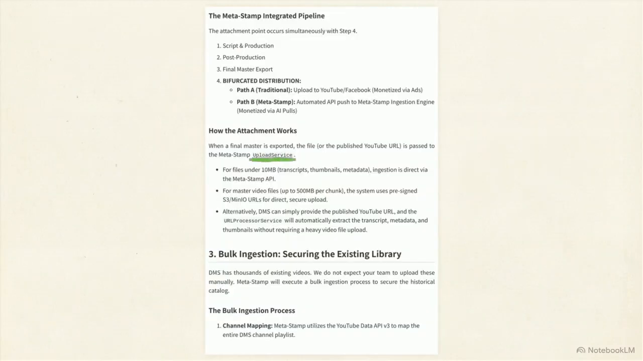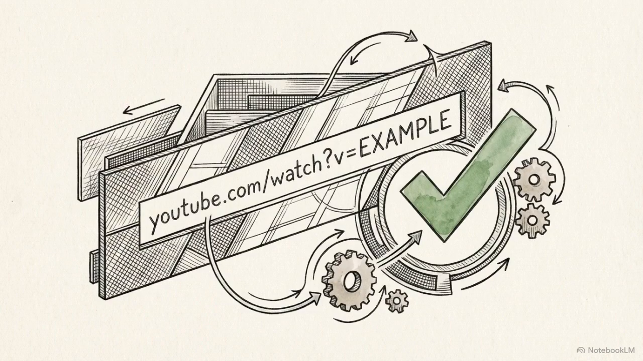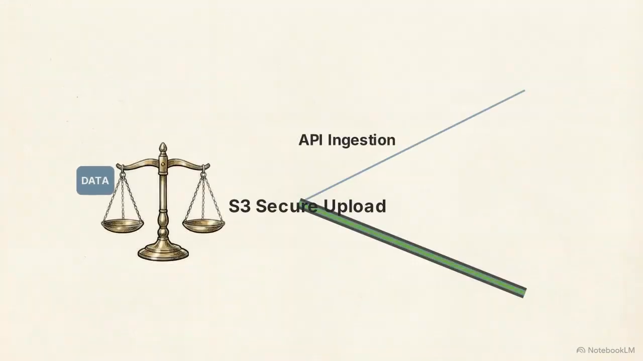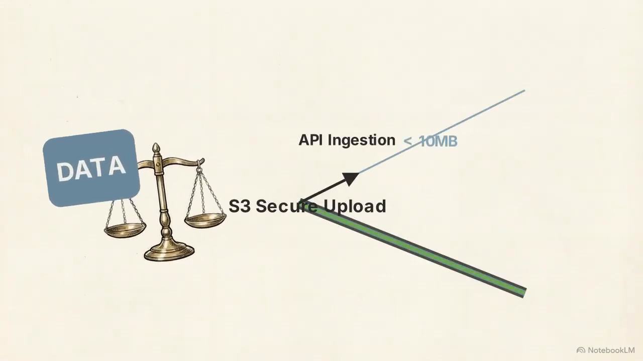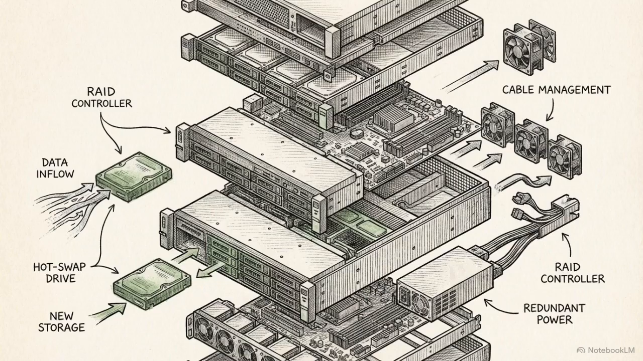This document outlines the conditional routing logic. The upload service evaluates the asset for optimal ingestion. Assets under 10 megabytes route directly via the API. Heavy video files chunk into 500 megabyte segments, routing through pre-signed URLs for secure transfer. Alternatively, the URL processor service provides a failover method, allowing DMS to bypass heavy file uploads entirely by simply processing the published YouTube URL. This dynamic routing logic adapts the upload vector to the payload weight, guaranteeing zero disruption to the post-production timeline. New uploads only account for future revenue.